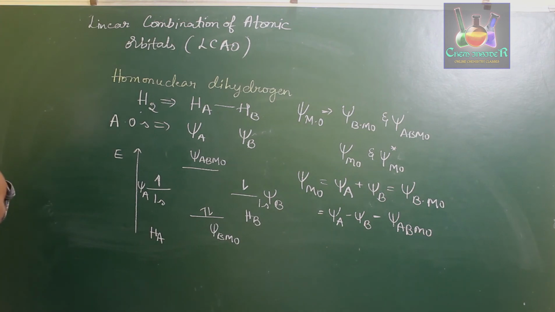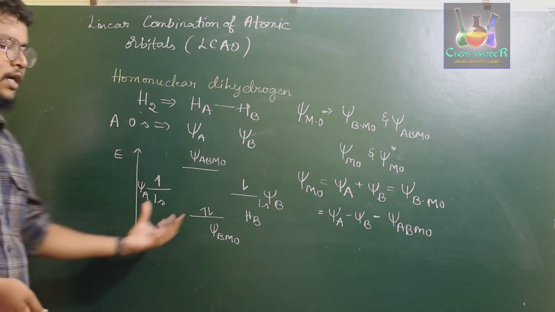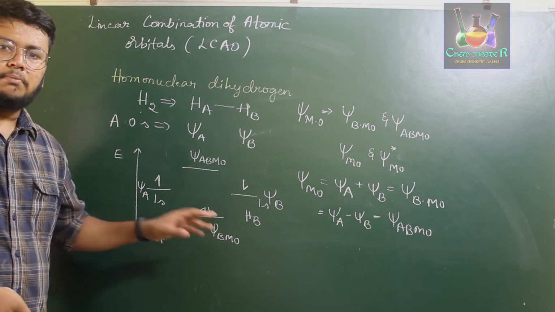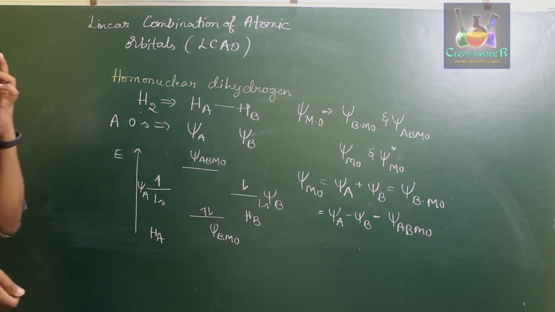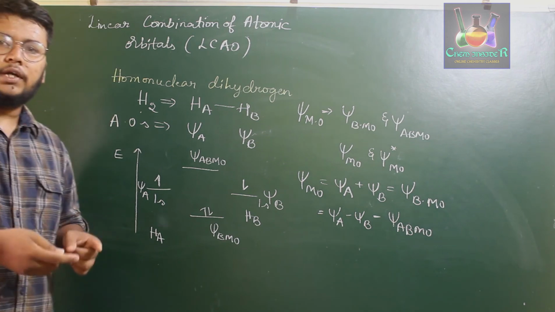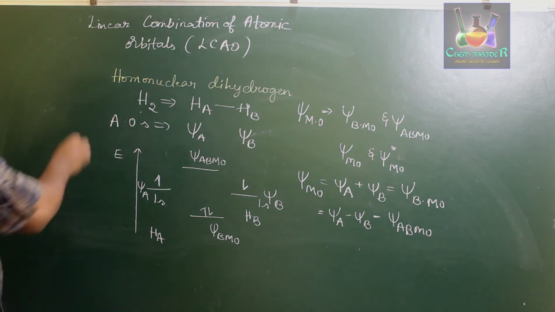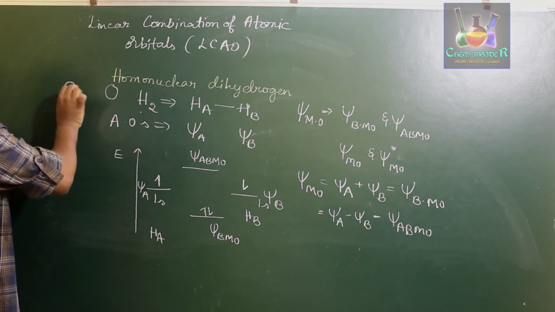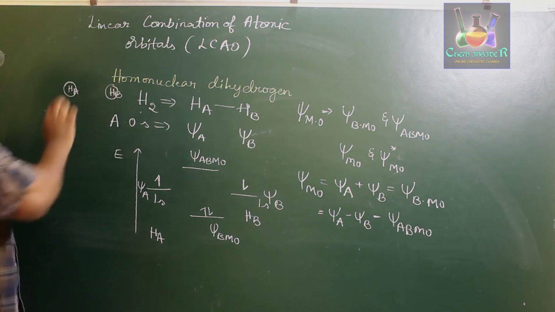These two are the atomic orbitals, psi A and psi B. Now, why is the energy of psi A and psi B slightly greater when compared to the energy of psi BMO? That is because when you consider the bonding molecular orbital, there are two nuclei, this of HA and this of HB.